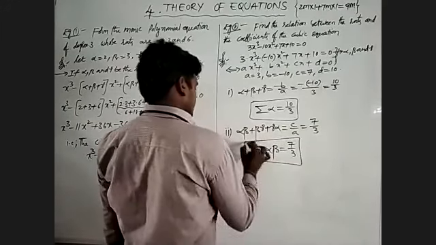Finally, I am going to the last condition, that is the product of zeros, alpha beta gamma is equal to minus d by a. Minus of d is 10 where a is 3, so the value of alpha beta gamma is equal to minus 10 by 3. There is no need to use the summation symbol, because there are no plus symbols in this expression. That means I did not take a summation value.